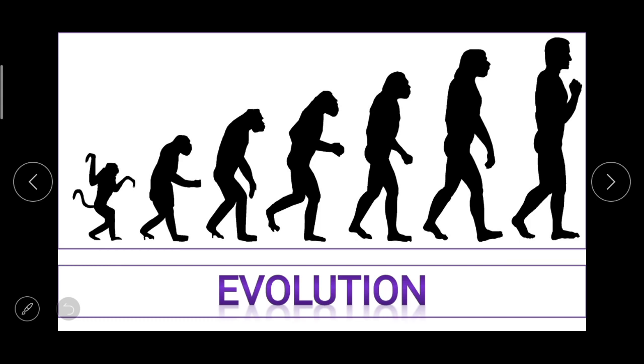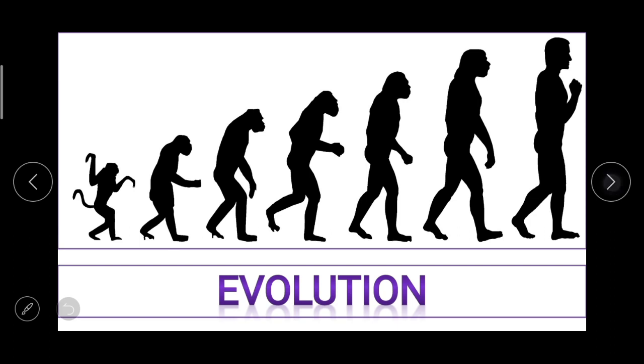In that topic we discussed the formation of the earth and the beginning of life on earth. So now today in the topic evolution, we are going to talk about the concept of evolution, the stages of evolution of animals and apes.